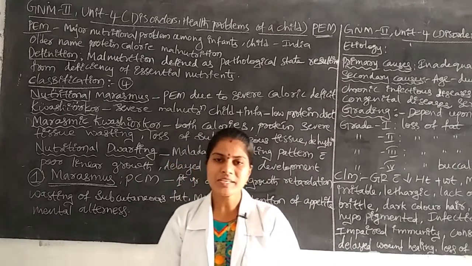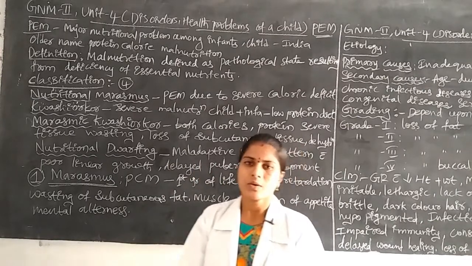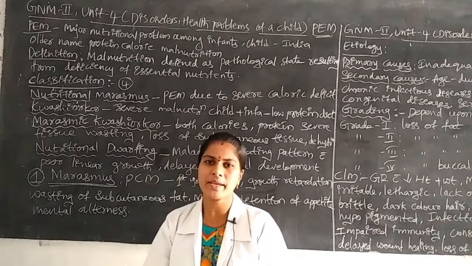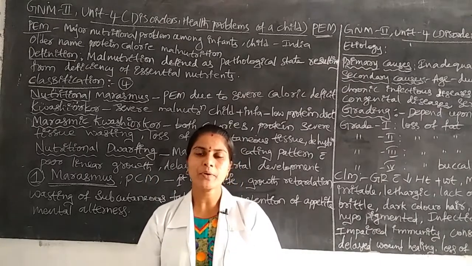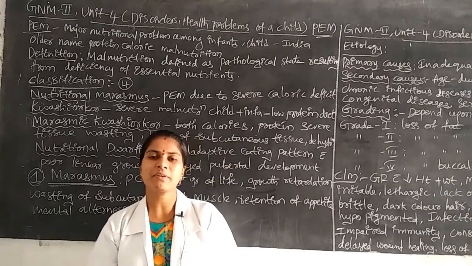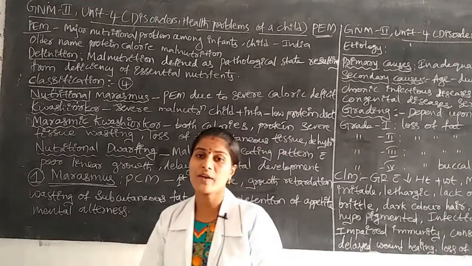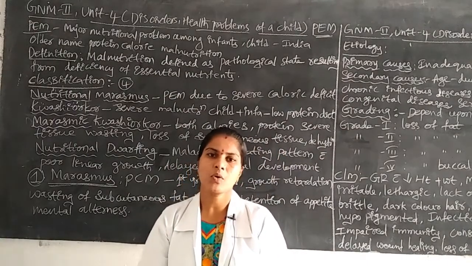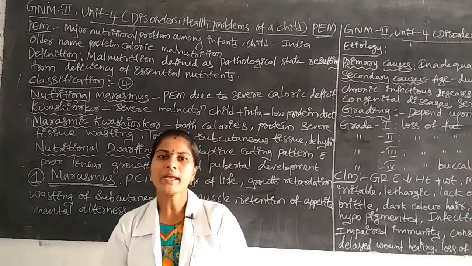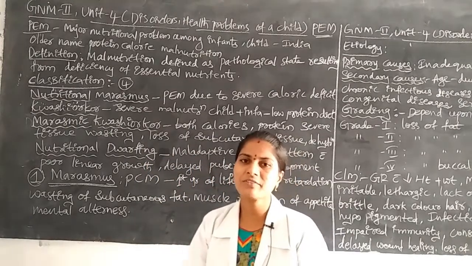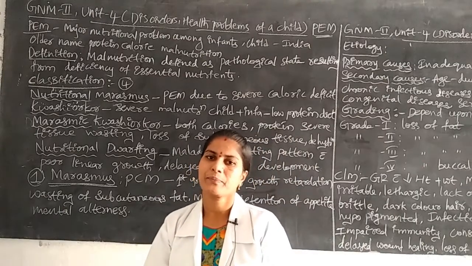In protein energy malnutrition, the essential nutrients in the body will be less. That condition we call malnutrition.